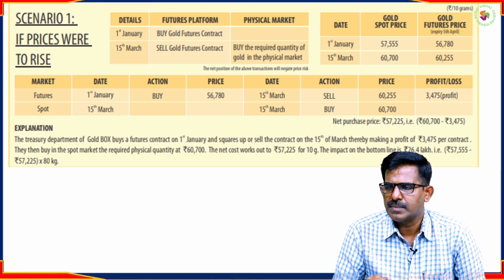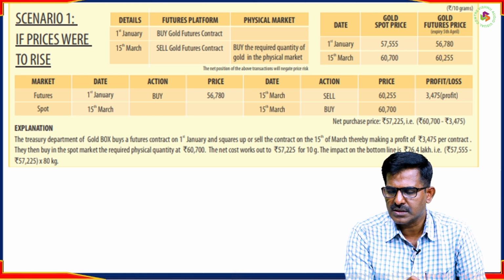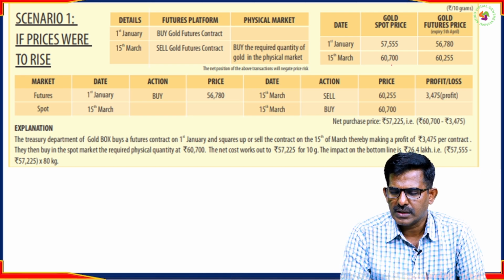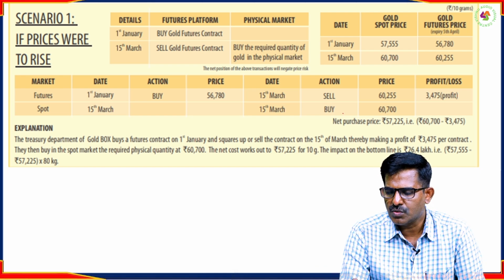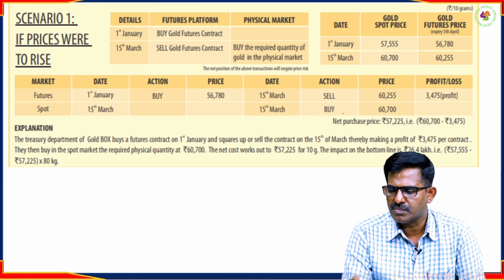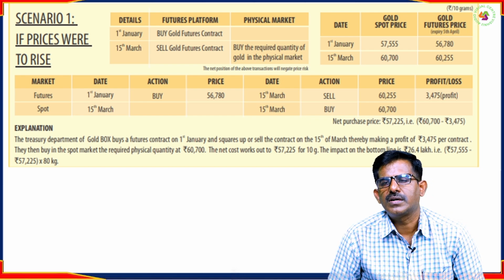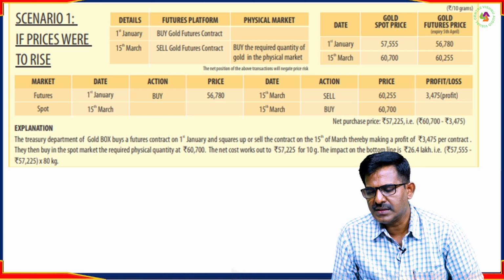So when he exits from this contract by selling his futures gold, now what is he supposed to do as a gold jeweler? He has to buy the gold, actually gold bars, from the physical market, that is the spot market. Because he has to make the gold jewelry, he buys the gold on the 15th of March at 60,700. So this is what he has to do. Now when he does that, what is his benefit, that we will see now.